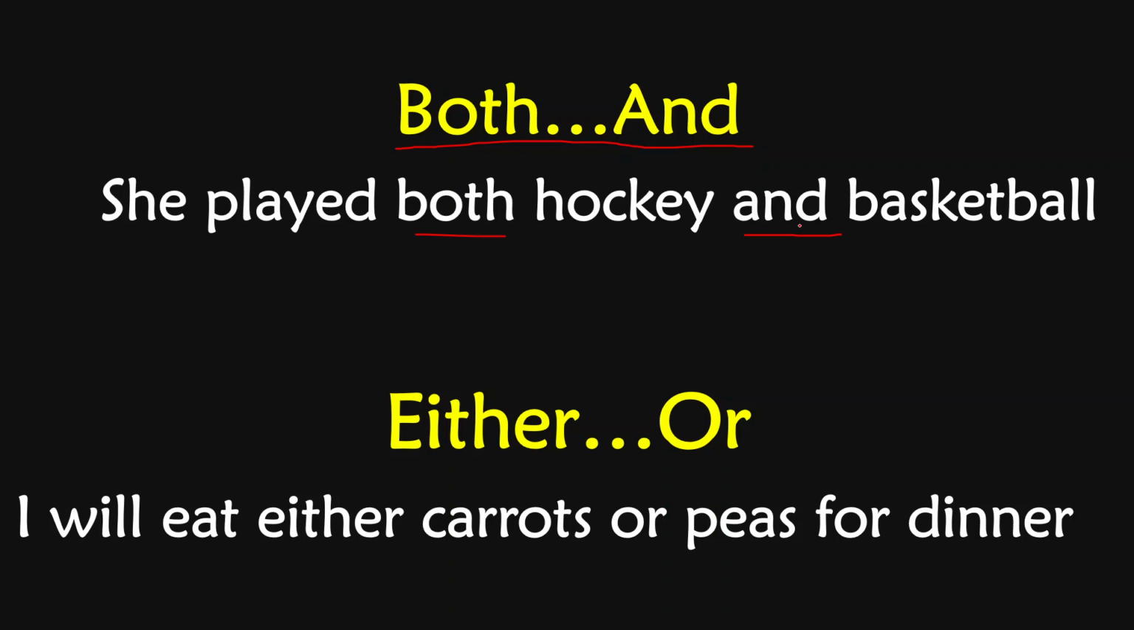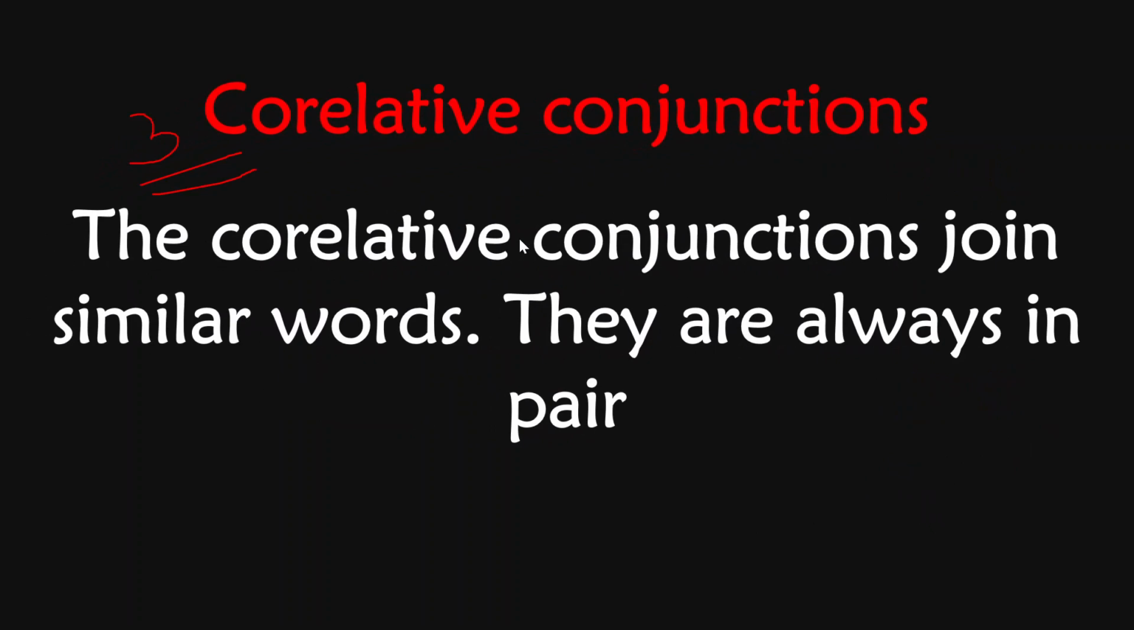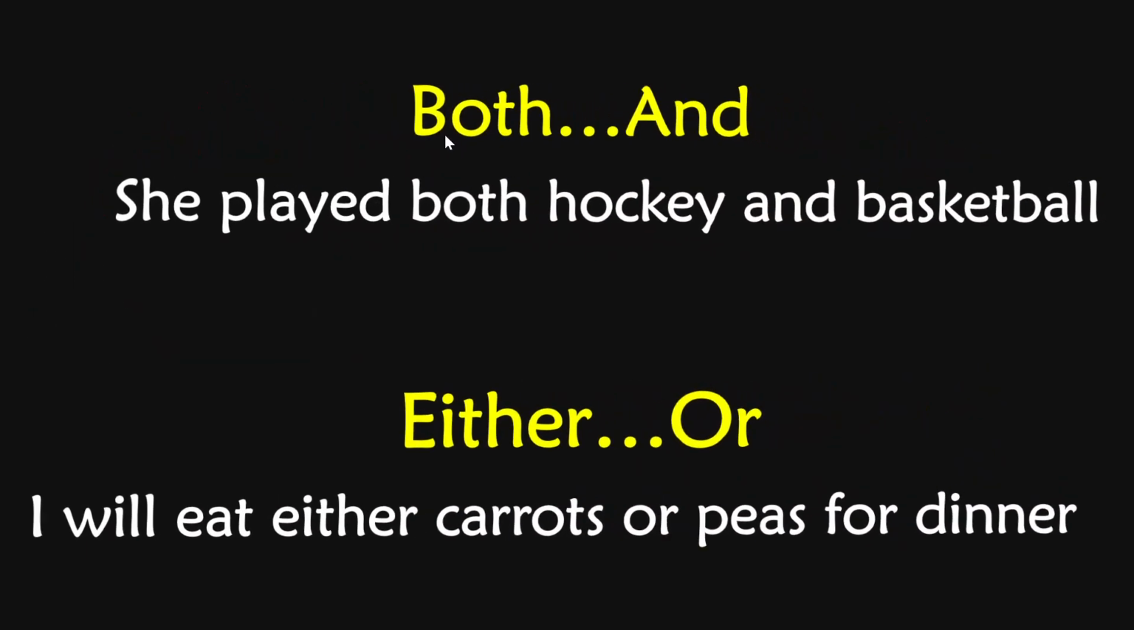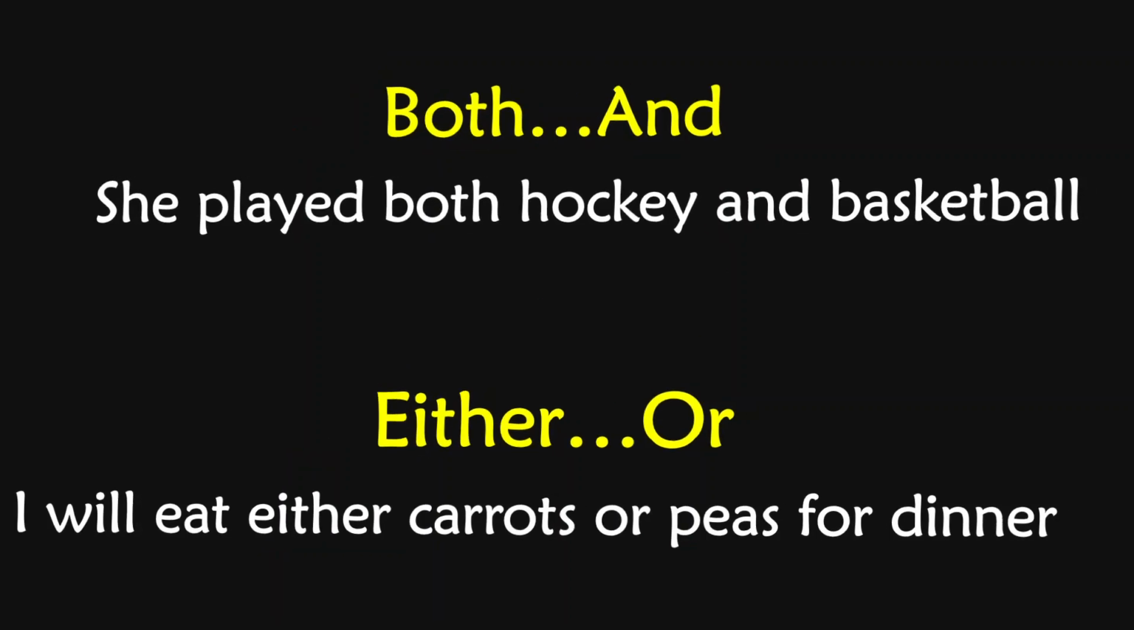So what we learned is that correlative conjunctions join similar words and they are always in pair. Let's check the first pair, that is both and. She played both hockey and basketball. The second one is either or, like I will eat either carrots or peas for dinner. In this sentence we have used either and or. So both and, either or, these are pairs of correlative conjunctions.